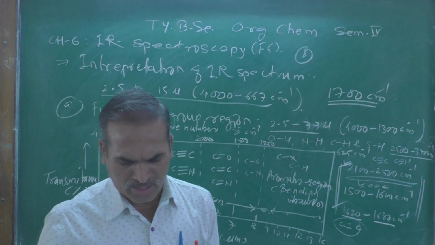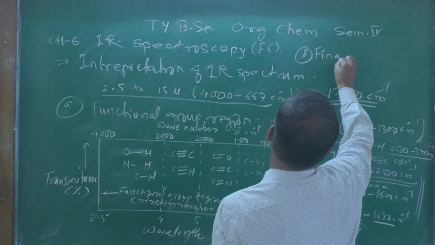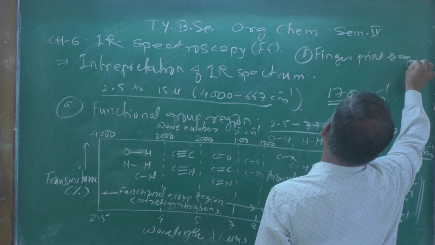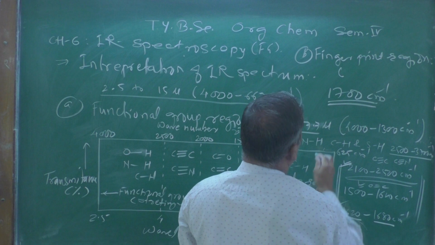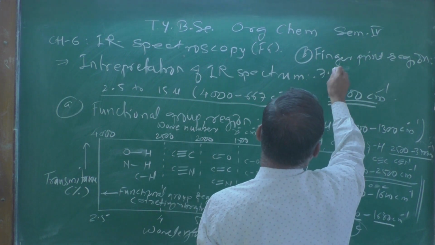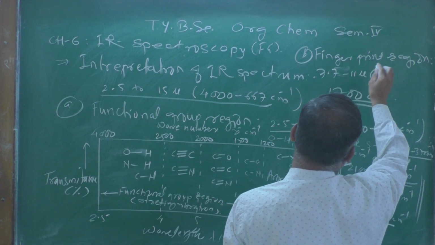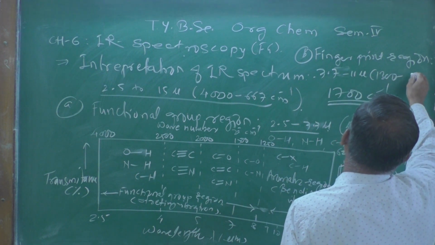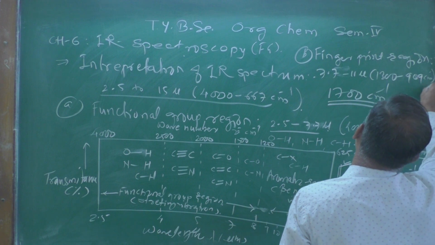Now the second one, B. B is called a fingerprint region. This region is around 7.7 to 11 micron, which is 1300 to 909 per centimeter.